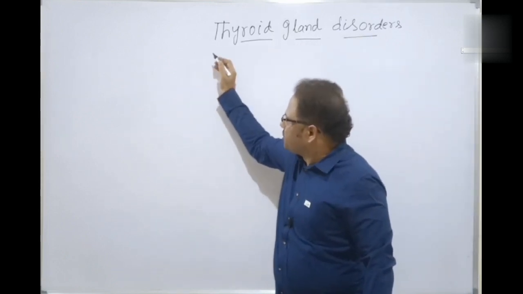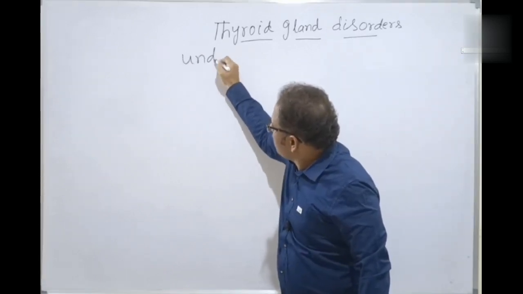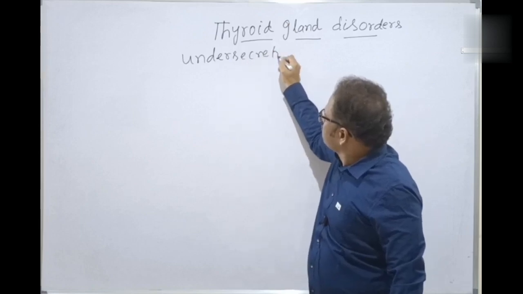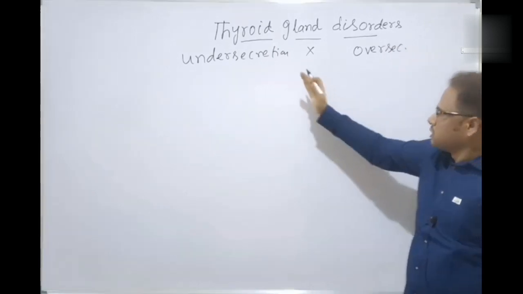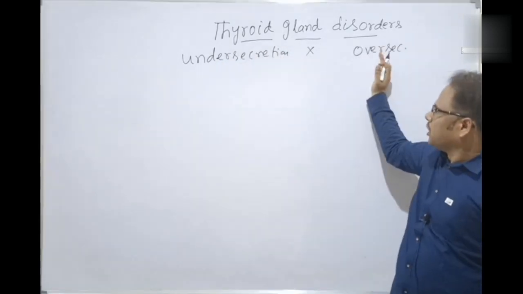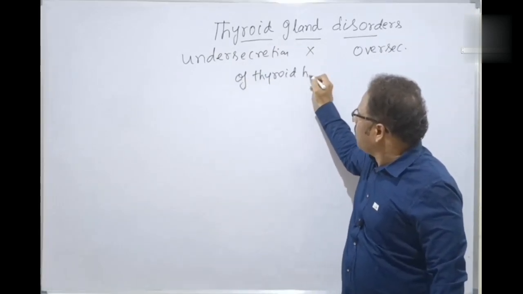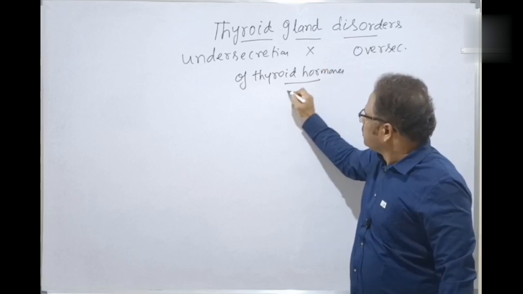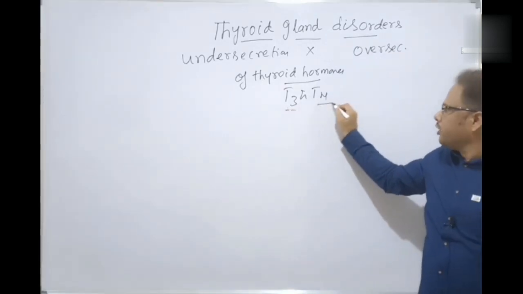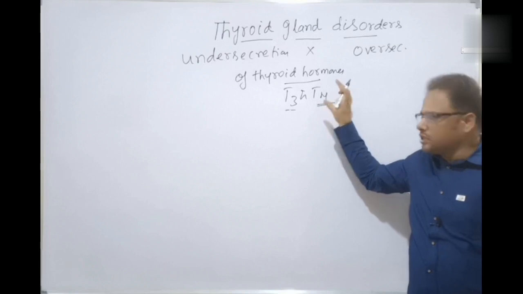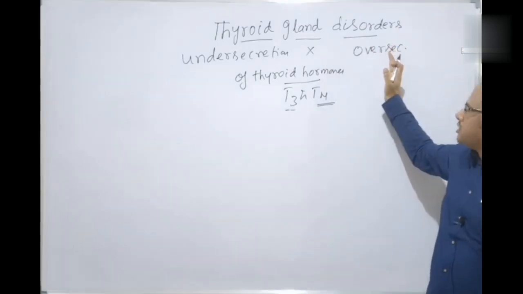If there is an over secretion or under secretion, it leads to disorders. This is less than normal, this is more than normal, of which one? Thyroid hormones. The thyroid hormones called T3 and T4: triiodothyronine T3 and tetraiodothyronine T4, thyroxine. These are the thyroid hormones. If they are under secreted, there is a problem. If they are over secreted, there is a problem here.